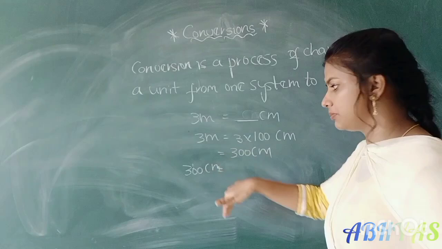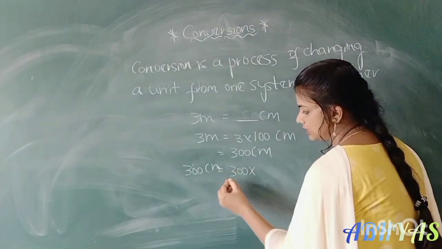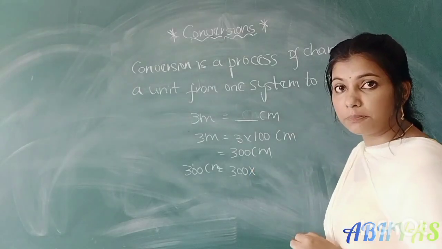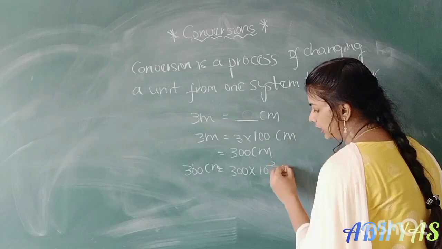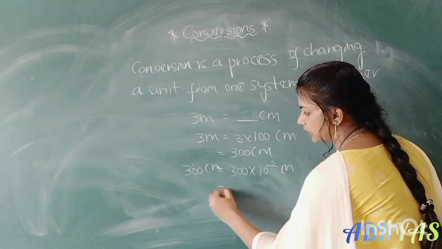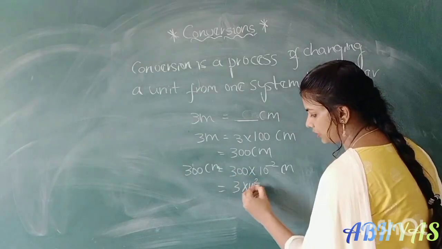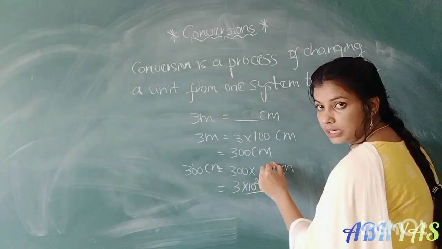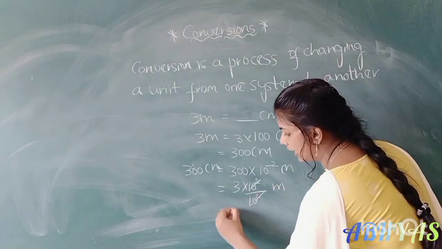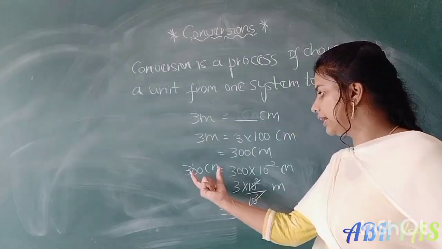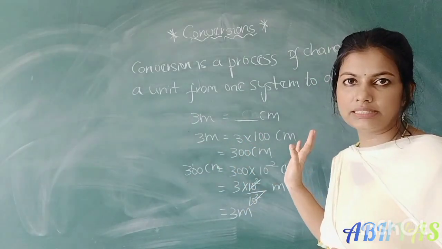Okay. So again the 300 centimeters we can change into another system, that is the SI system. Again we can convert. So 300 into centimeter. What is centi? The prefix multiplication factor of centi is 10 power minus 2, right? So 3 into 10 square by 10 power minus 2 means 1 by 10 square. Again 3 meters will come. 300 centimeters equal to 3 meters. 3 meters equal to 300 centimeters.